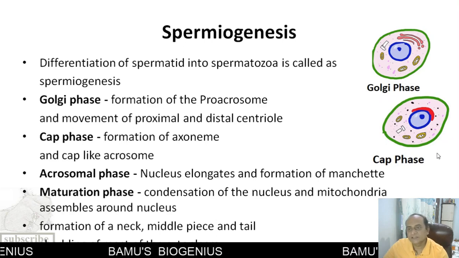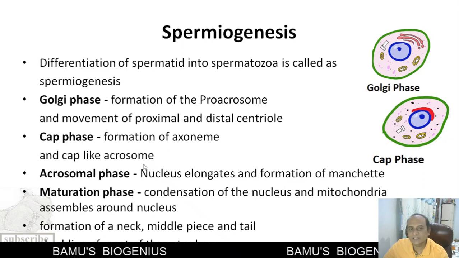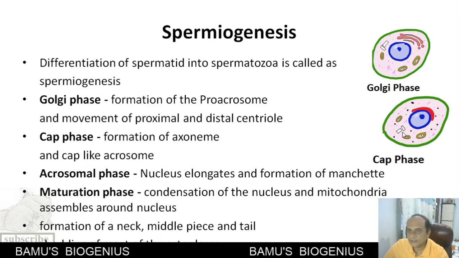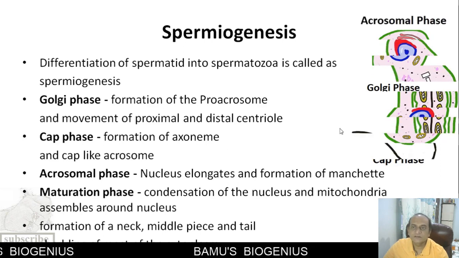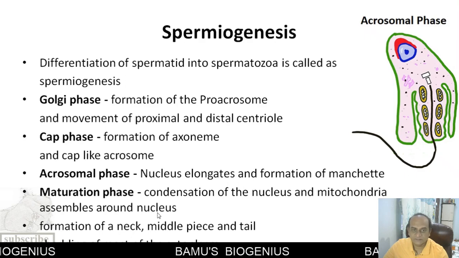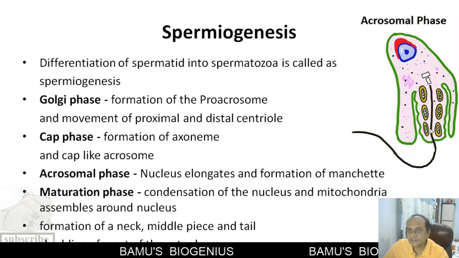Then the cap phase is there. In a cap phase, there is a formation of axoneme and cap-like acrosome. So a cap-like acrosome is formed and a formation of axoneme takes place during the cap phase. Then acrosomal phase: nucleus elongates and formation of a manchette. So what is a manchette?